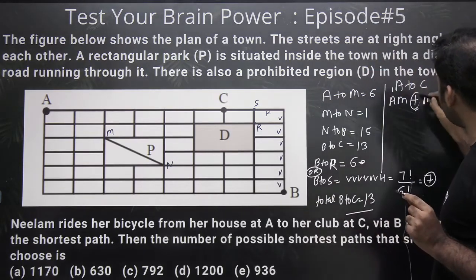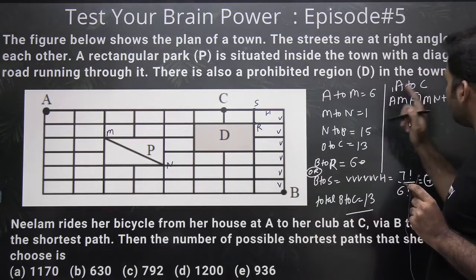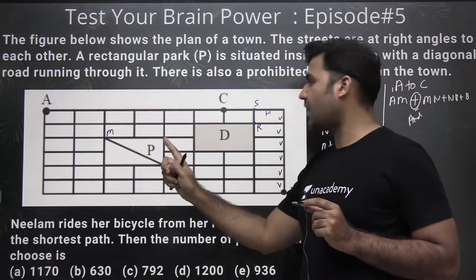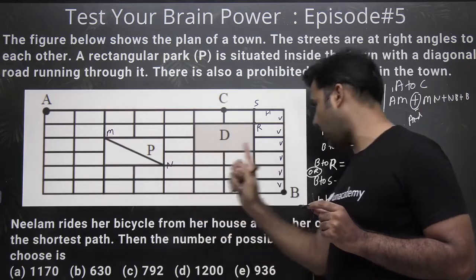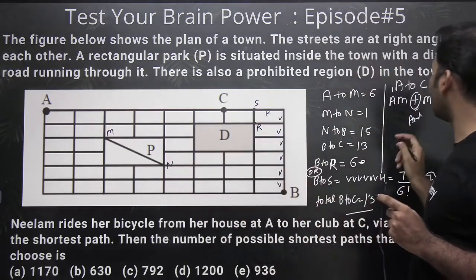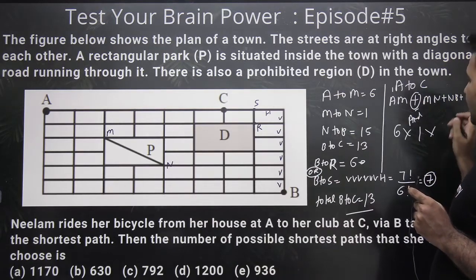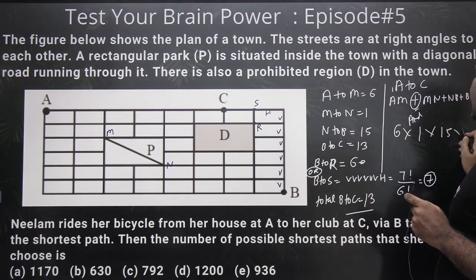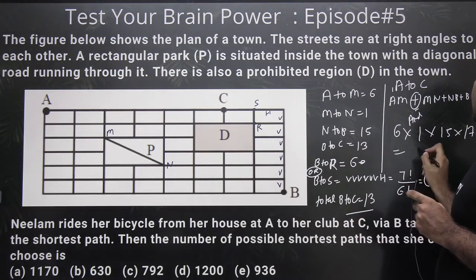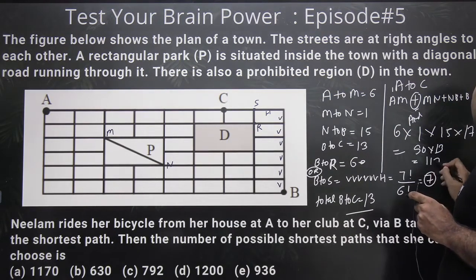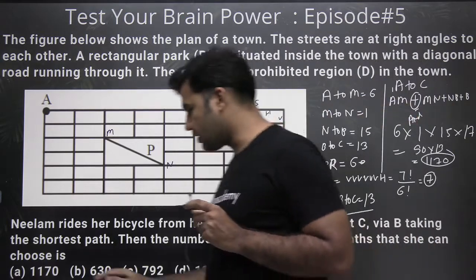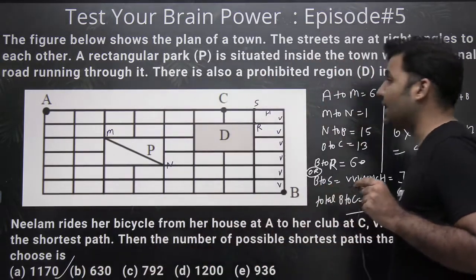She has to go A to M, and M to N, and N to B, and B to C. So the final ways would be 6 into M to N 1 multiplied by N to B 15 multiplied by B to C, that is 13. That is 90 into 13, which is 1170, and that is the correct answer to the question, which is option number A. That's the correct answer, right?